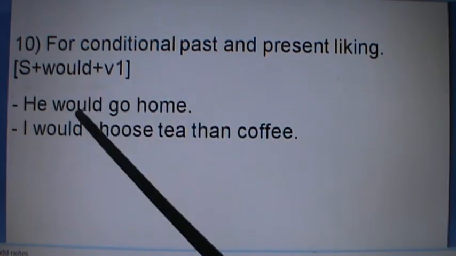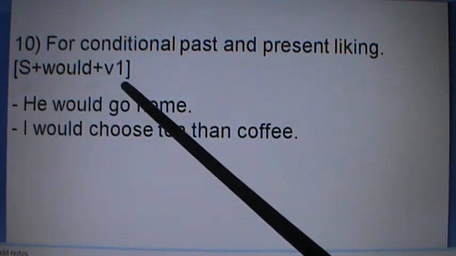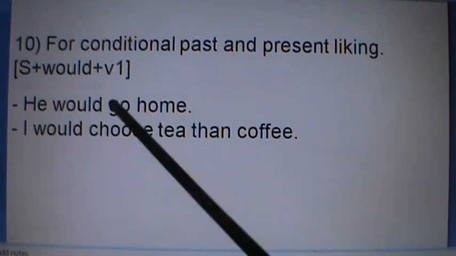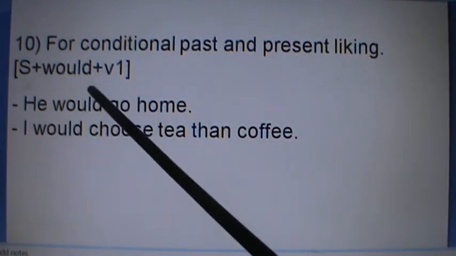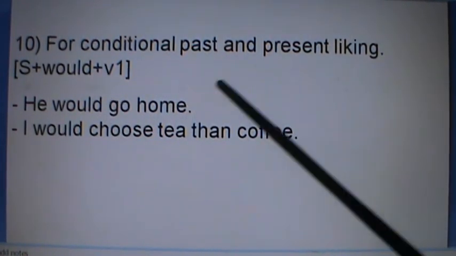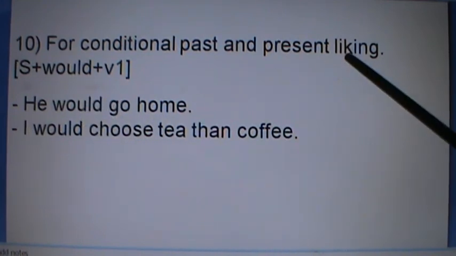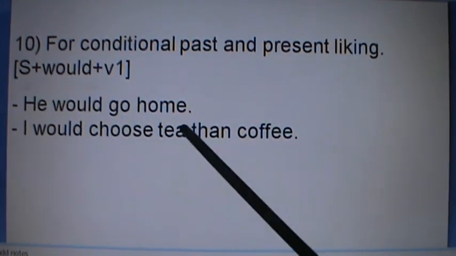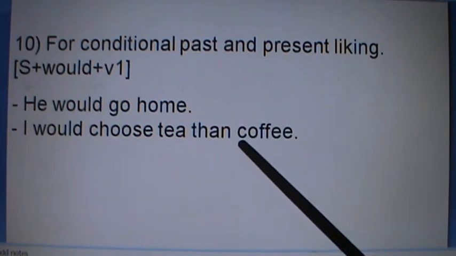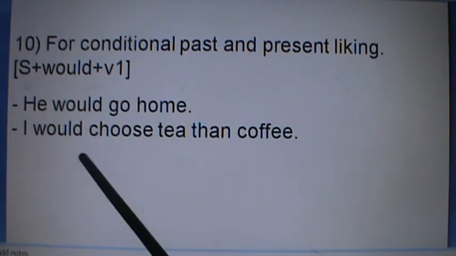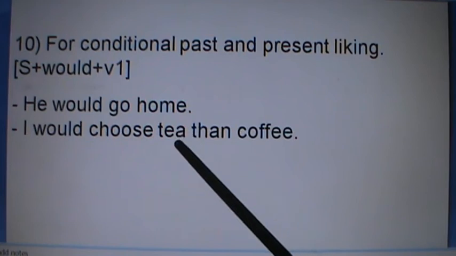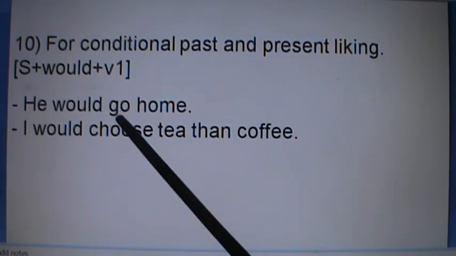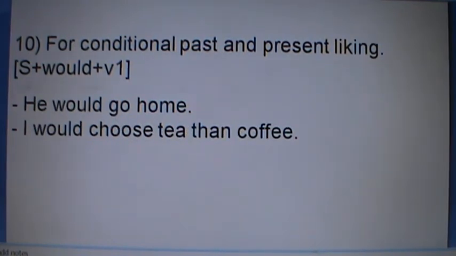But sometimes would can be used to show past habitual action also in English. But mainly you can use would for this situation. And next, we can use would for expressing liking also. I would choose tea than coffee. मलाई कफी भन्दा टी मन पर्छ. I like tea better than coffee. That means I would like to go to visit the zoo.